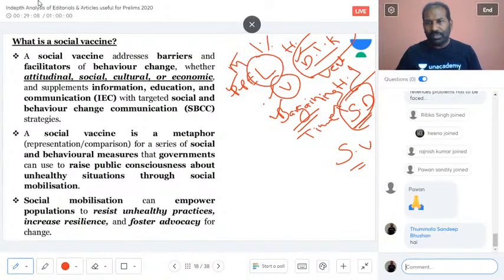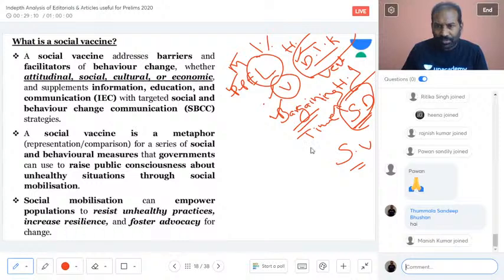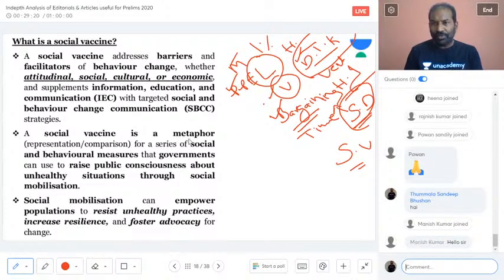And today we are talking about the topic social vaccine. What is social vaccine? Please do take these points into consideration, because they will be very useful from a prelims point of view. It could be a question like: which among the following statements are incorrect in regards to social vaccine? It would be a direct question, but if you are unaware of what social vaccine is, then you will not be in a position to answer it.